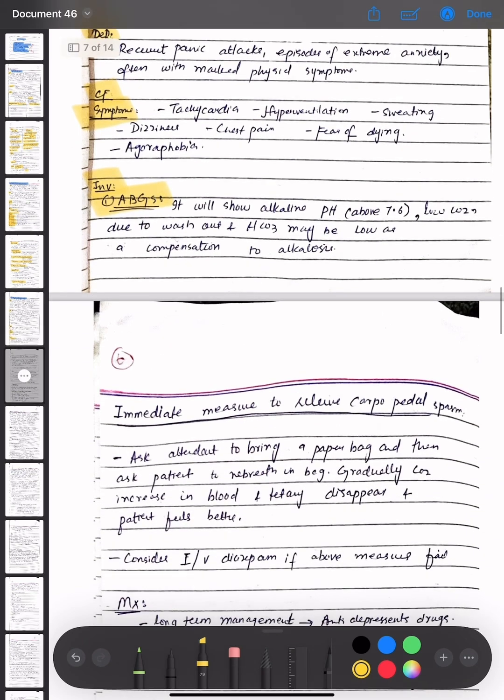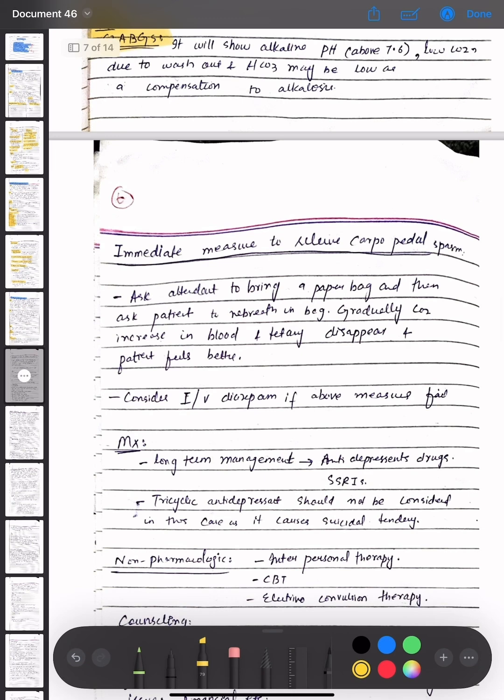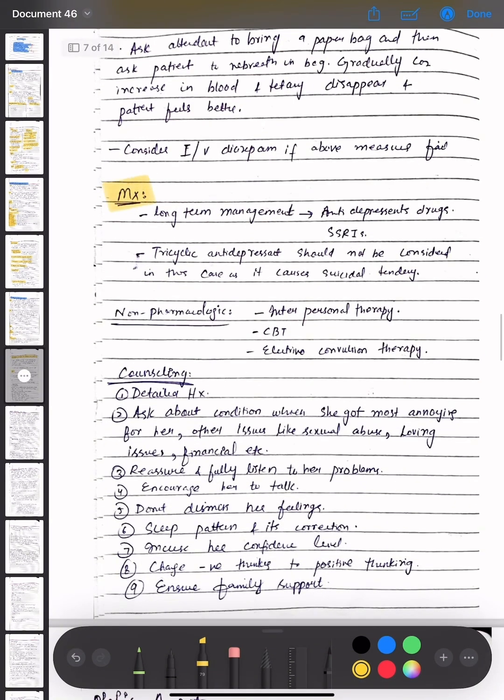It will show alkaline pH above 7.6, low CO2 due to washout, and HCO3 may be low as a compensation to alkalosis. Then immediate measures are done to relieve the carpopedal spasm, that is, ask the attendant to bring a paper bag and then ask the patient to rebreathe in the bag. Gradually CO2 increases in blood and the tetany disappears and the patient feels better. Consider intravenous diazepam if the above measures fail. The long-term management option is antidepressant drugs, that is serotonin reuptake inhibitors, and tricyclic antidepressants should not be considered in this case. It causes suicidal tendency.